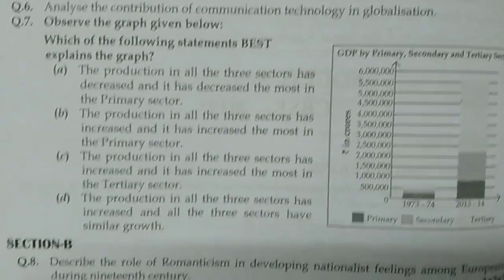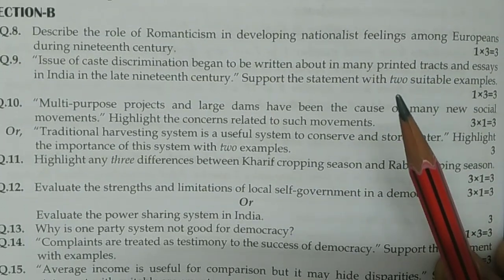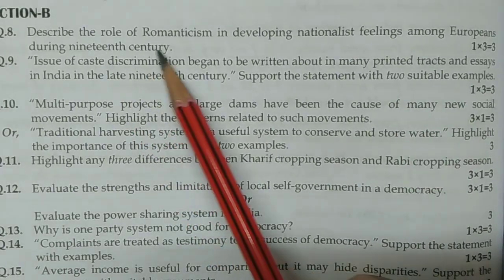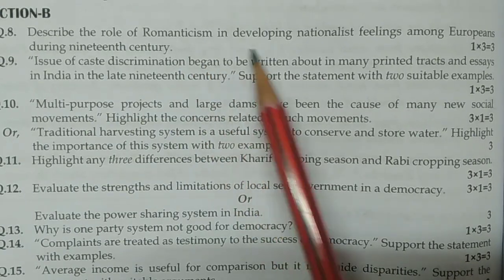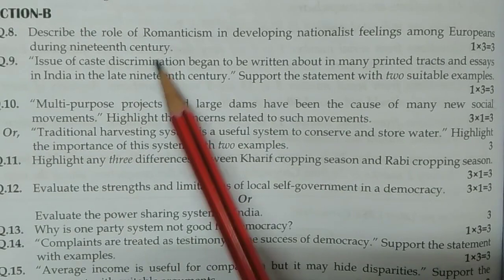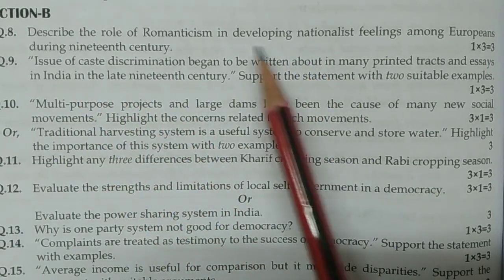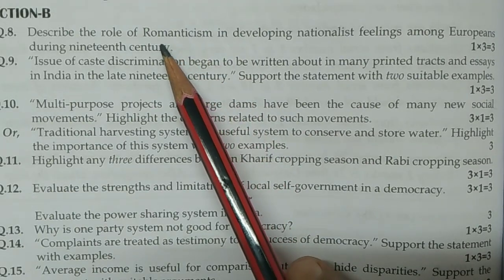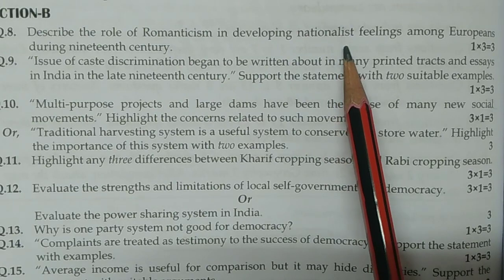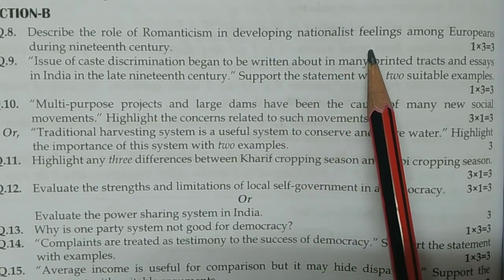Now let's start with section B. It is given: describe the role of romanticism in developing nationalist feeling among Europeans during the 19th century. Generally in these questions students get confused about why romanticism is given, since it is always about national feeling, and patriotism is also given there, so you need to be aware and updated with these points.